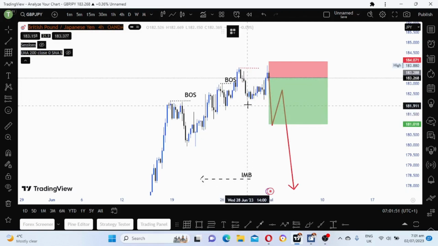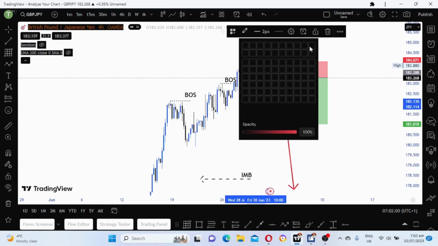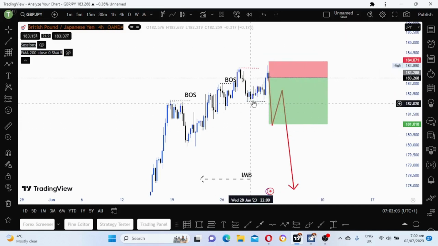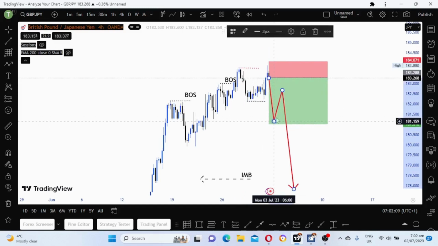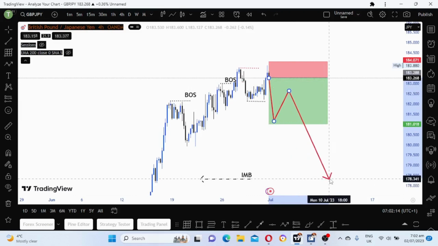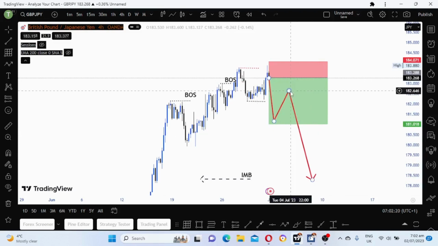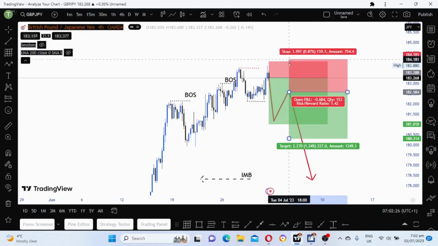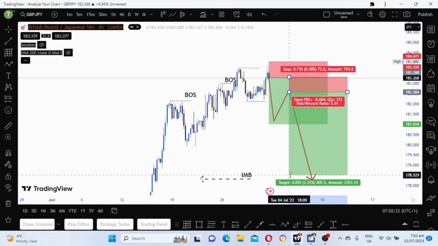this is a confirmed change of character, guys. This is a confirmed change of character if the market breaks that low. This is our last low. So if it breaks, we wait for a pullback and then we sell, because there are too many imbalances down there. So we enter another sell there, targeting these imbalances that are down here.